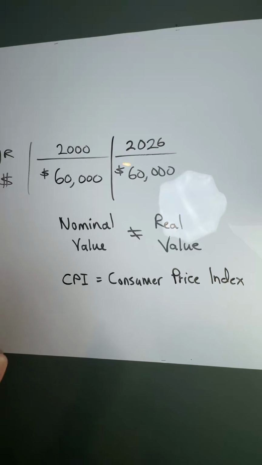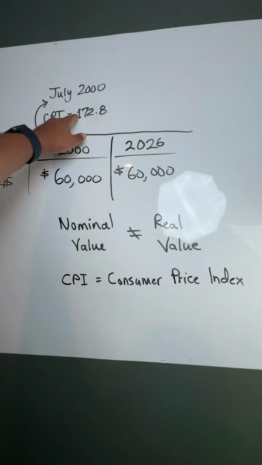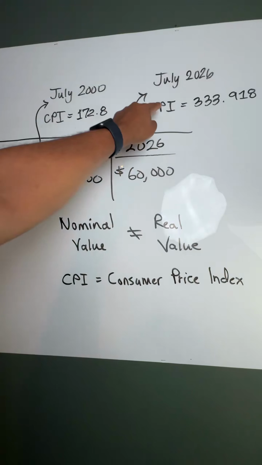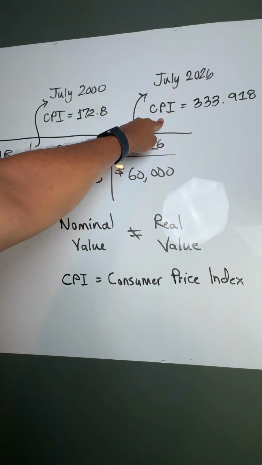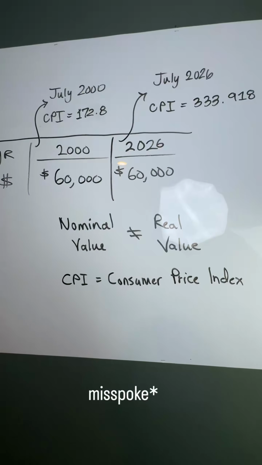In July of 2000, the CPI was approximately 172.8. In July of 2026, the CPI was 333.9.